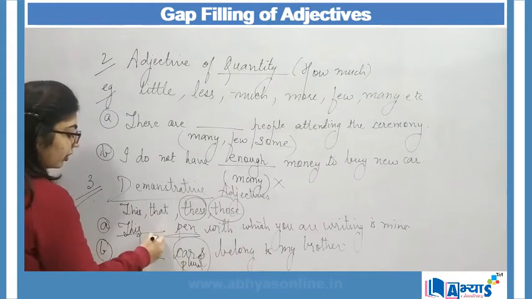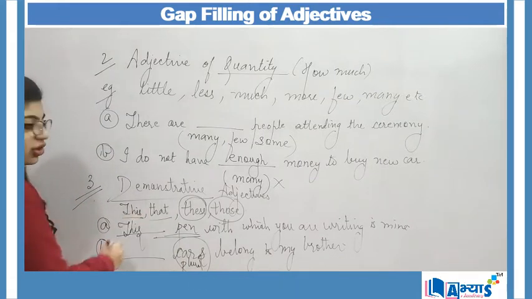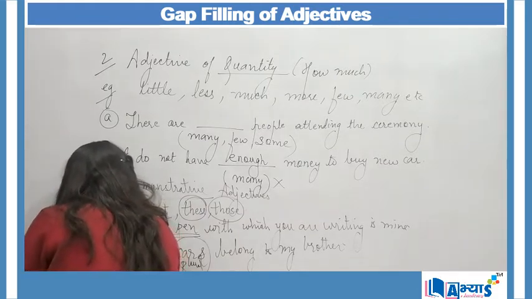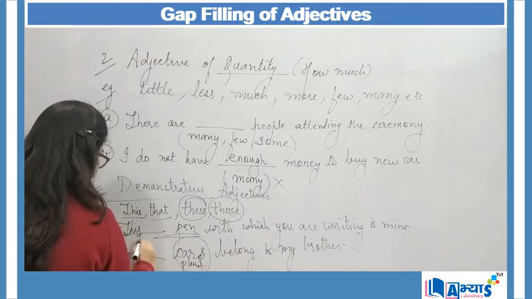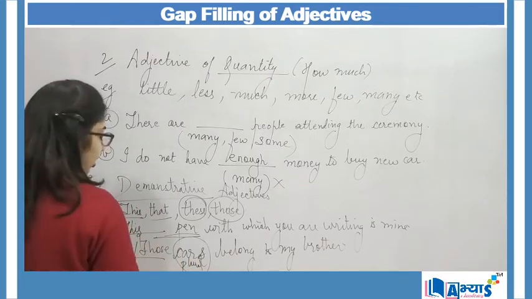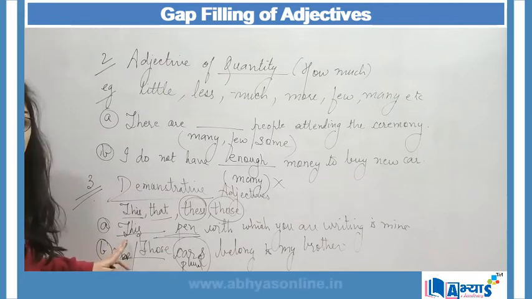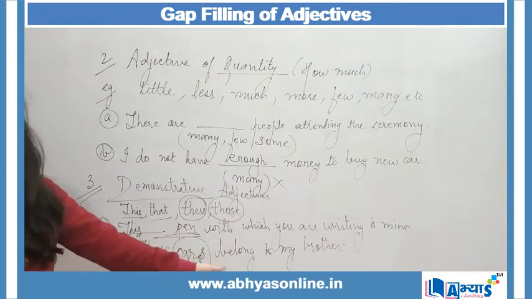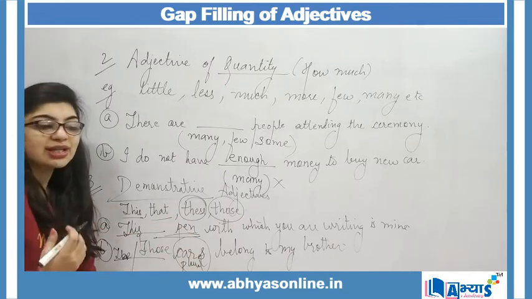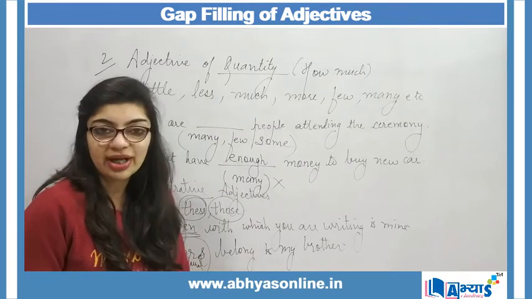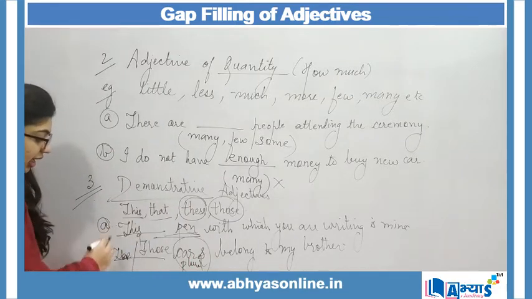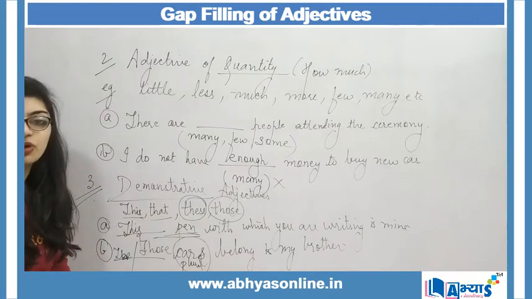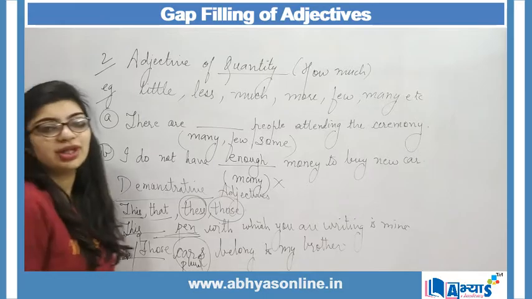But when I'm talking about a singular noun, in that case, we make use of this or that. So in this case, we can write these cars, or we can write those cars. Both are correct. In the first case, I was writing this pen. Why? Because here pen is singular. And when I say this pen with which you are writing, that means that I am straight away talking to the person who is writing, and for that I make use of this. Here I can make use of these or those both. And these are the examples of demonstrative adjectives which can be used for filling the gap.